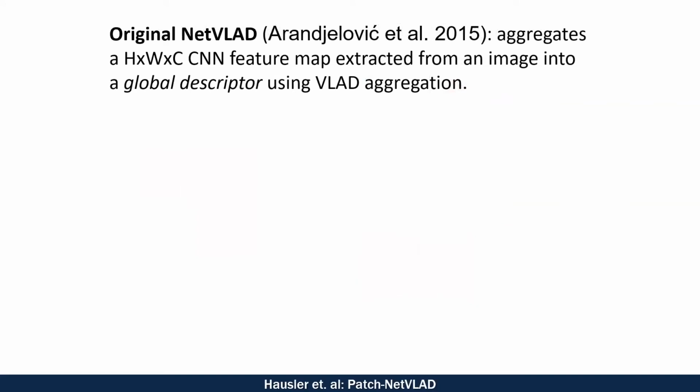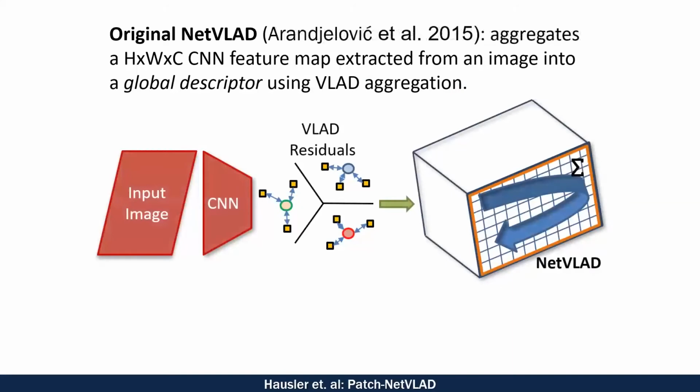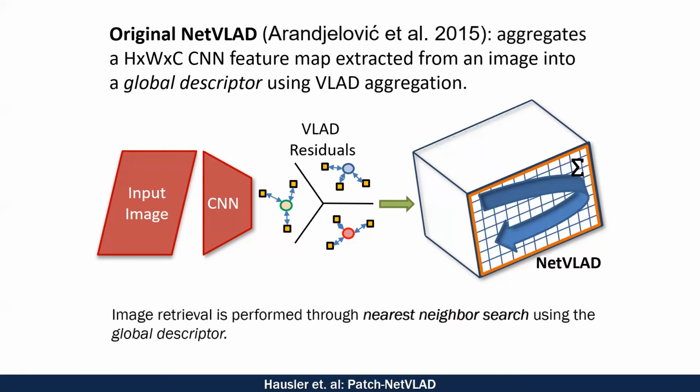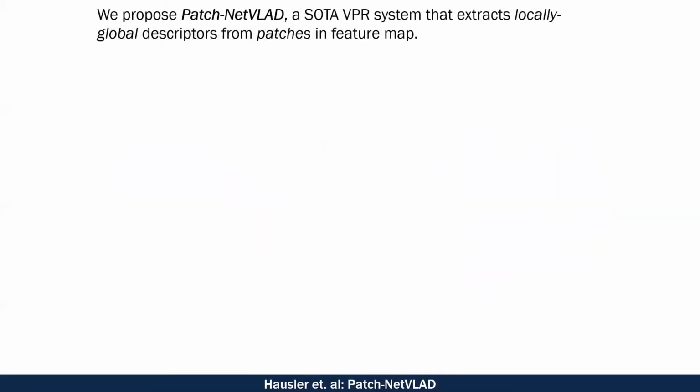In this work, we extend upon the original NetVLAD architecture. In NetVLAD, an input image is processed by a CNN, and a collection of NetVLAD residuals are computed. Each individual feature in feature space is compared to a corresponding learnt cluster center, and the residual between a feature and its cluster center is computed, and all residuals are aggregated. The residuals are aggregated over the entire width by height space of the feature maps to produce a single global descriptor. We propose Patch-NetVLAD.